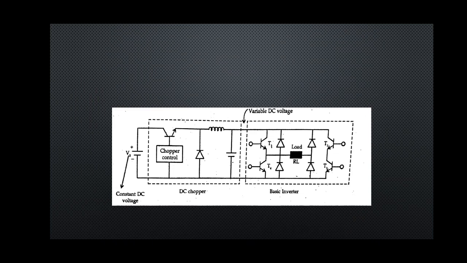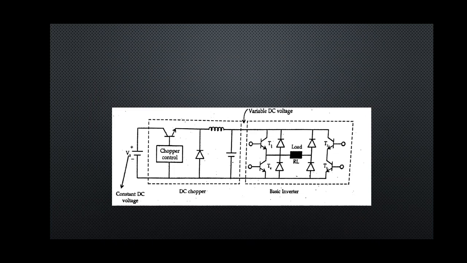After that a filter is used to remove any ripple, and then a variable DC voltage is available at the output of this chopper, which is given to the full bridge inverter circuit. So the diagram is shown here, that is the DC link inverter. The voltage is given to the chopper as I told. The distortion which is caused due to the harmonics is overcome by using this type of inverter.